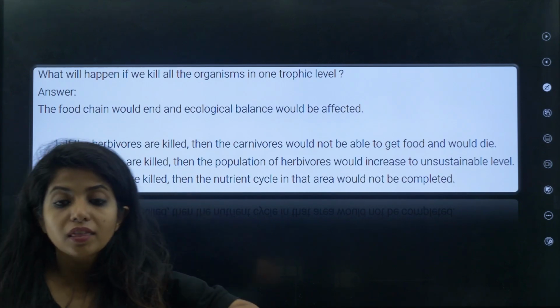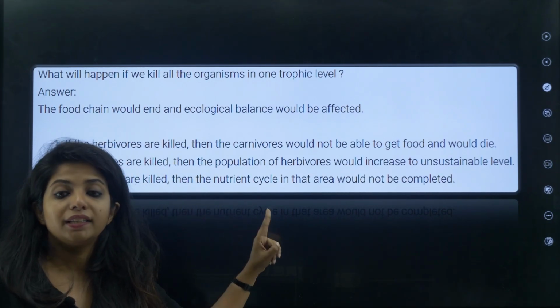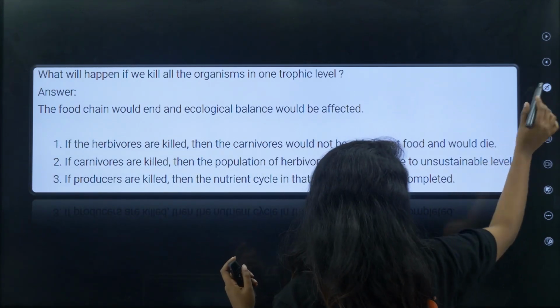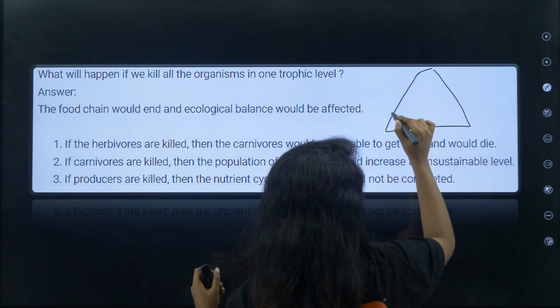So in a way, everything is linked to each other. So you have to keep a note on that. You have to write the answers just like this. Okay, and there is a pyramid that you have to follow. This is how the pyramid looks, children. Obviously in exams you have to make this pyramid and show the answer.